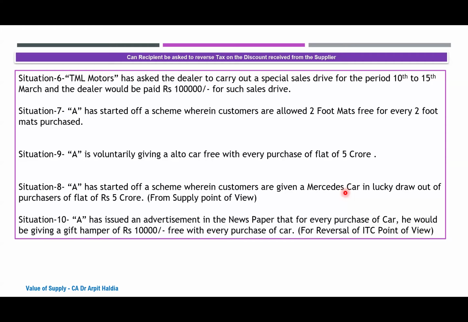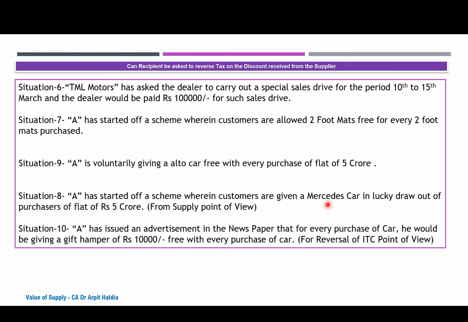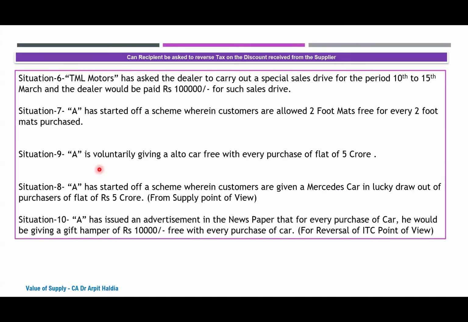Any other views from the members? I guess all are in sync.